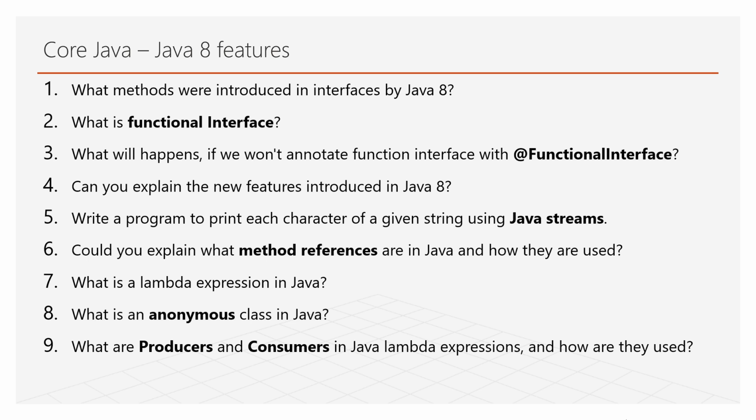Method reference: could you explain what method references are in Java? We have method references and constructor references too. Two of my interviews asked about method references repeatedly, so I mentioned that method references are methods which we call without invoking a method. What are lambda expressions? The question relates to anonymous classes, which do not have any class name, and producers and consumers come under lambda expressions. You can refer to it.